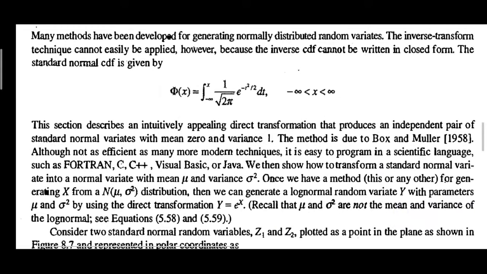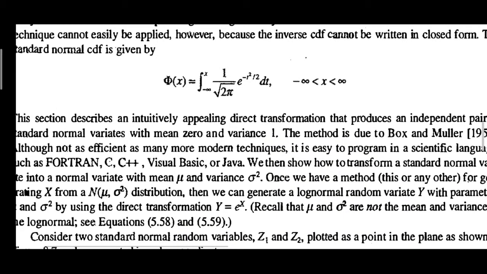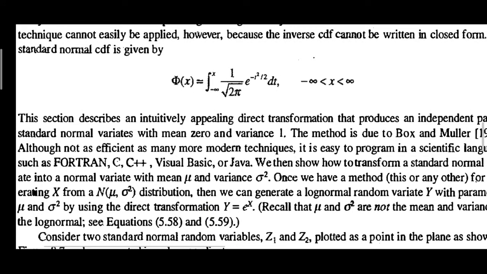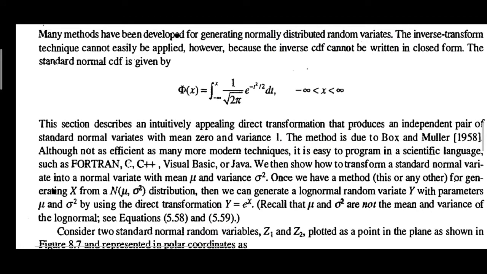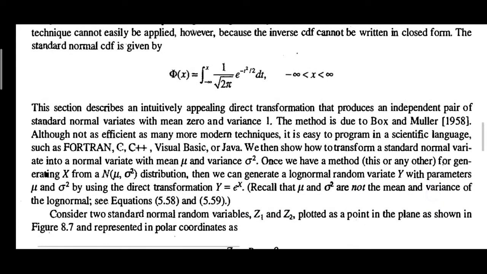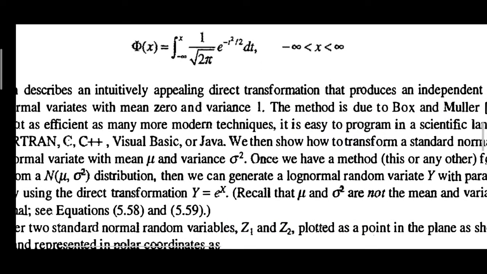Once we have a method, this or any other, for generating x, the variate from N with the pair of values mu and sigma square, where mu is the mean and sigma square is the variance, then we can generate a log normal random variate, which is called y, with parameters mu and sigma square by using direct transformation: y equals e to the power x.